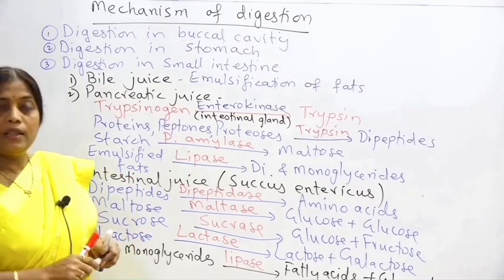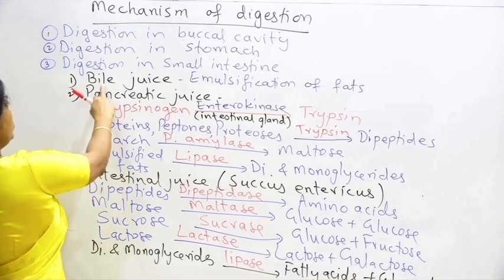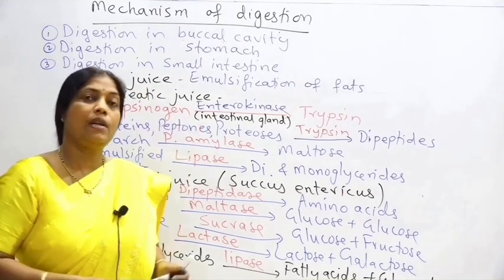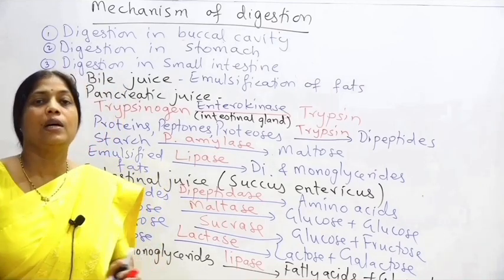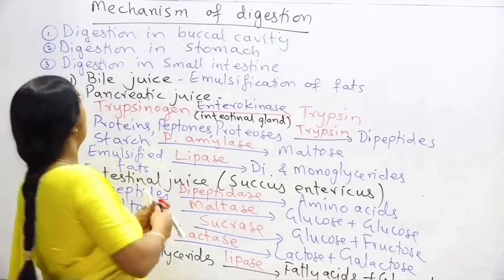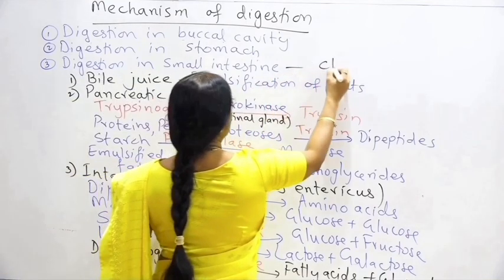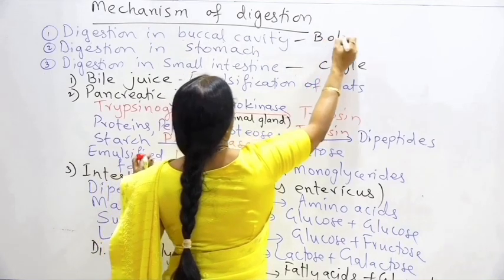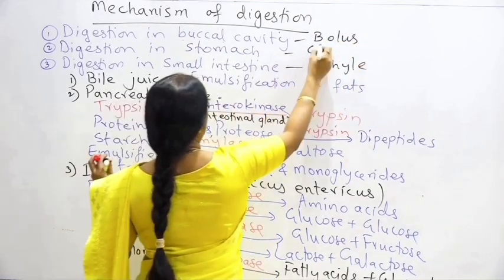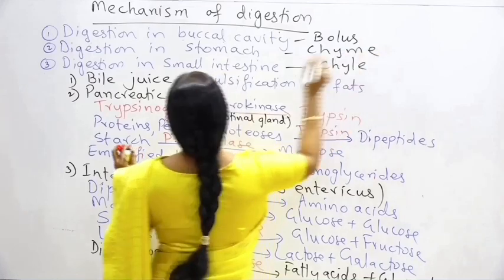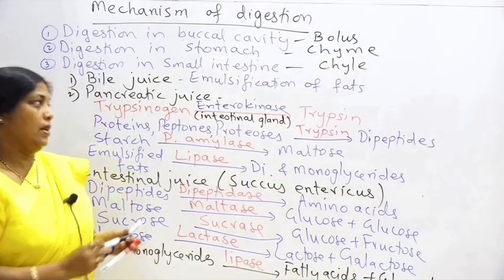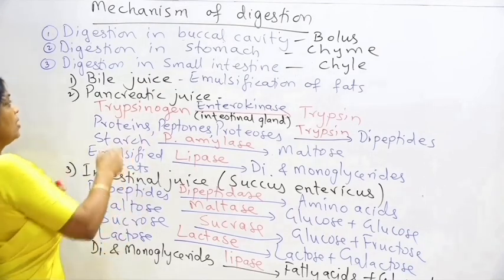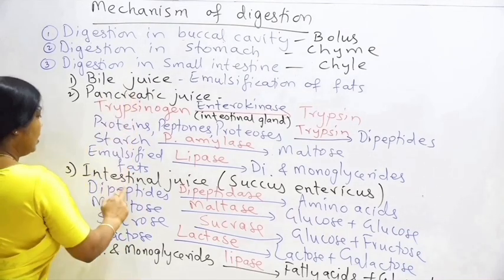So in the intestine, the food is mixed with three different types of the juice: bile juice, pancreatic juice and intestinal juice. And when it mixes with the three different types of the juice, it gets converted into a liquid form, and that liquid form of the food in the intestine is called as chyle. So I said that in the buccal cavity it is called as bolus, in the stomach it is called as chyme, and in the small intestine it is called as the chyle. And this chyle is actually formed when the food gets mixed with bile juice, pancreatic juice and intestinal juice.